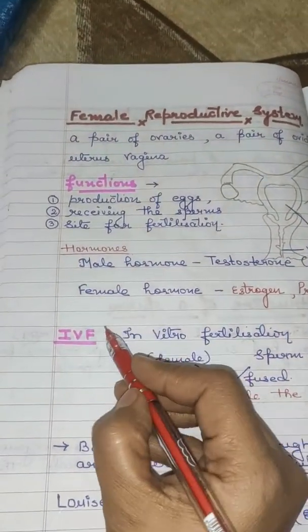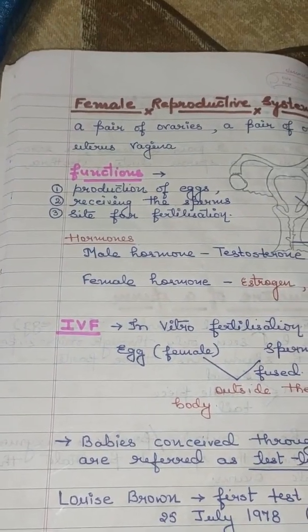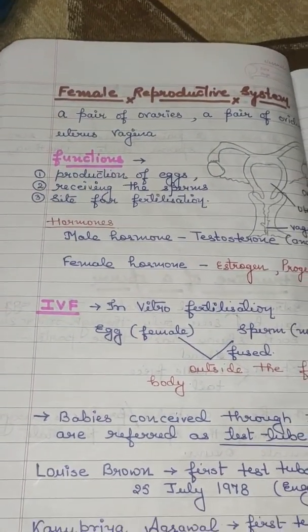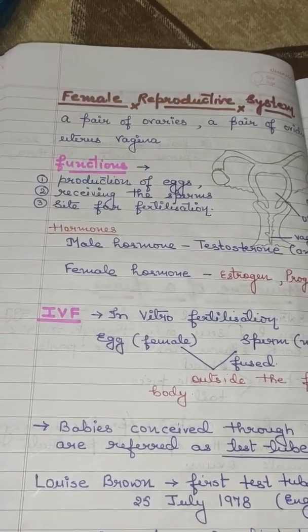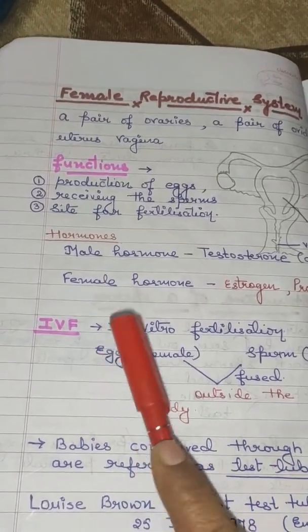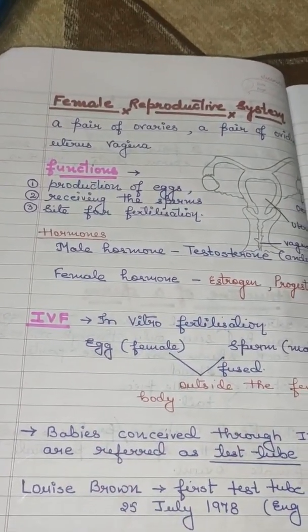You must have heard the signboard in your locality or in your city. Do you know what is the meaning of this IVF? First, its full form is in vitro fertilization. Now what happens?